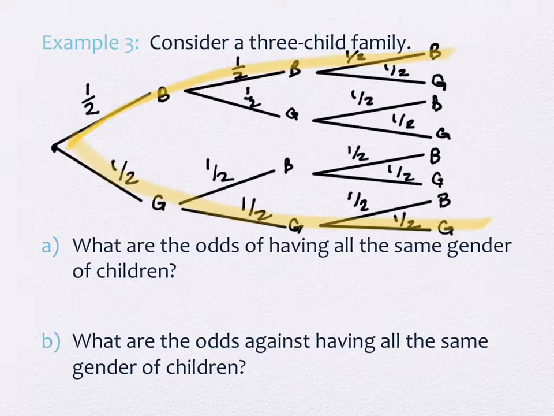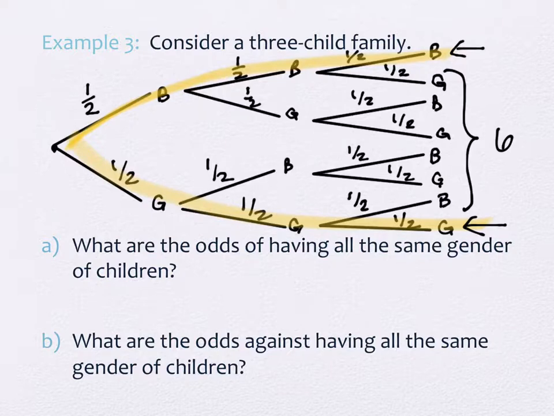How many branches have a combination of genders then? There's two that had all the same genders, this one and this one. How many are here in the middle? There's 6. And all these outcomes are equally likely.